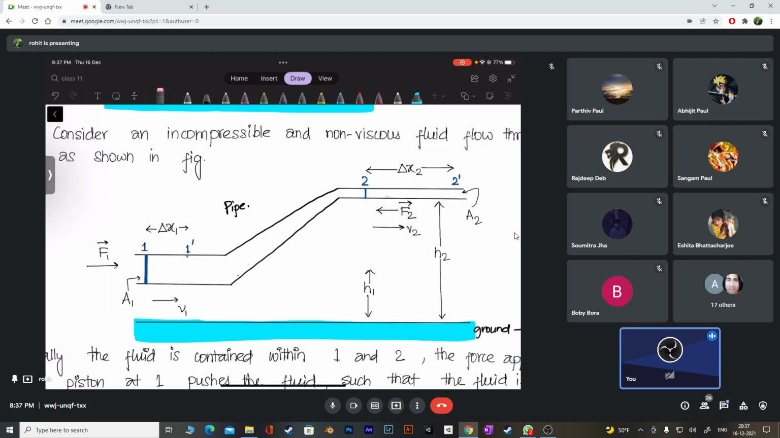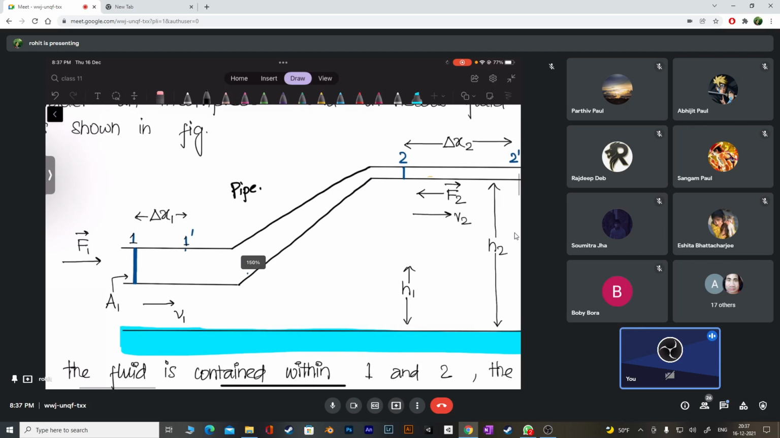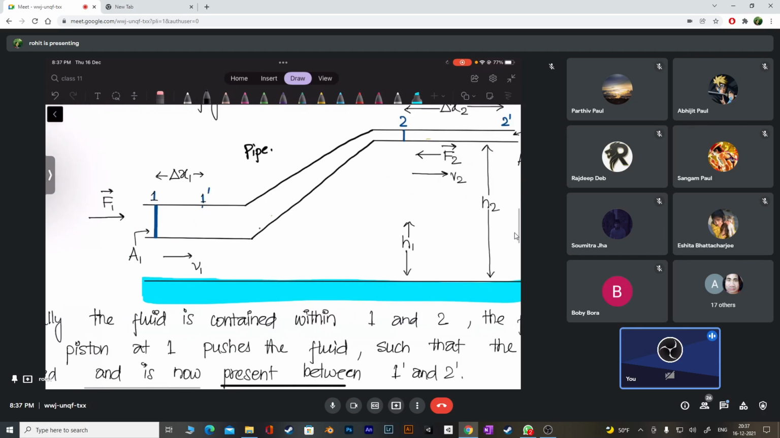So what am I trying to do here? Let me show you. In this pipe, this cross-sectional area here, I am saying the area is A1. How much is the area? A1. This here is the piston. You know what a piston is, no? Just like an injection, right? This is a piston here, and this is a piston there.